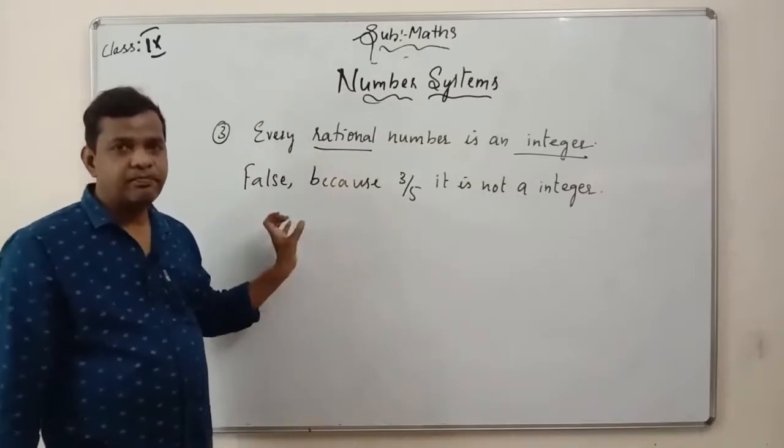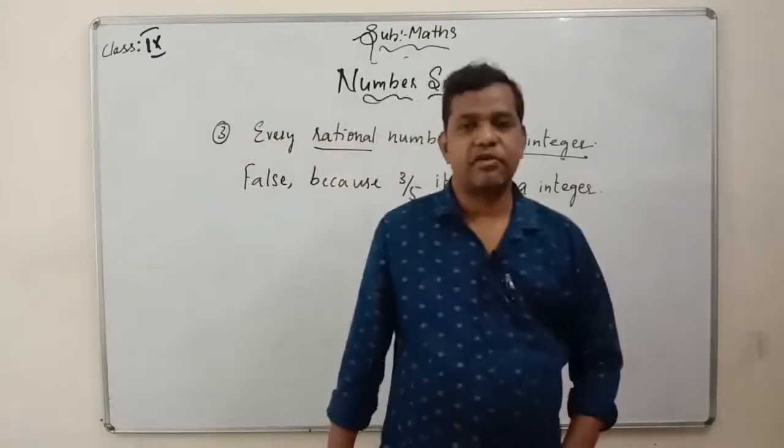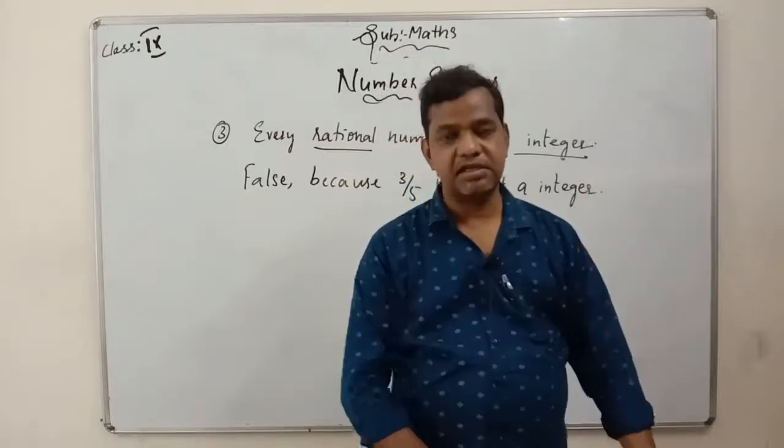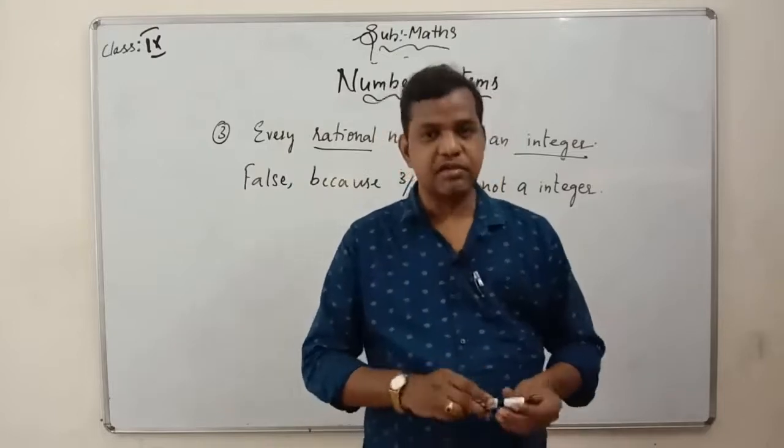Okay, got it? So children, once again I will tell you, go with the definitions which I gave today, whether it may be a rational number or whole number or integer, and go with the statements.